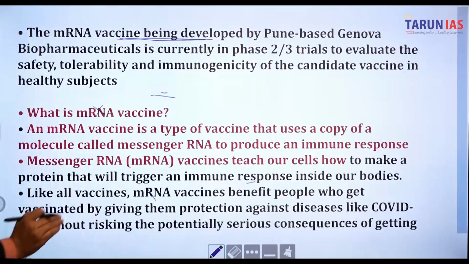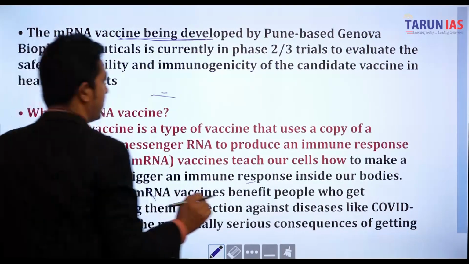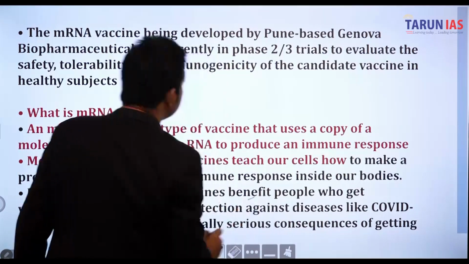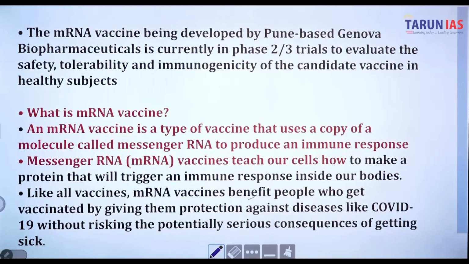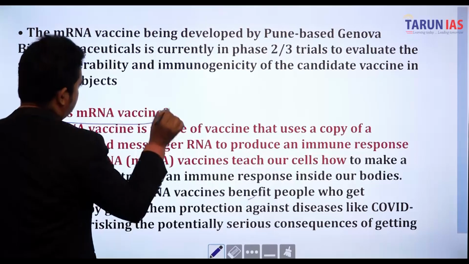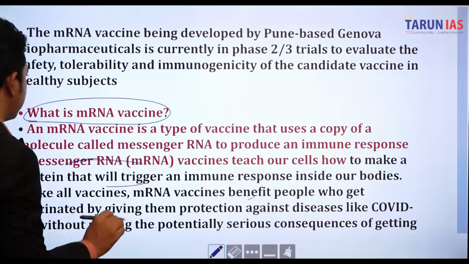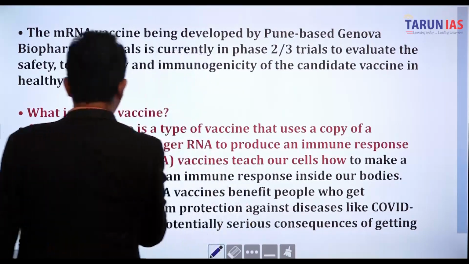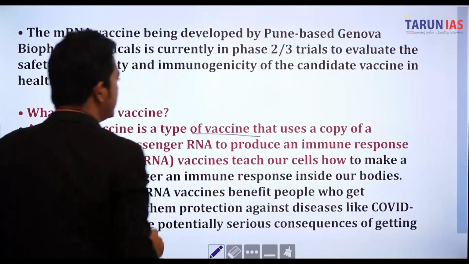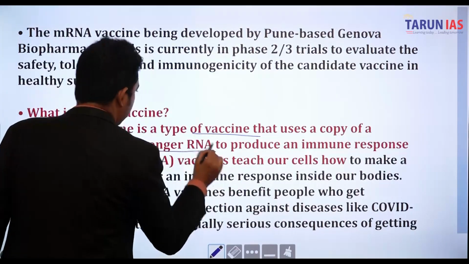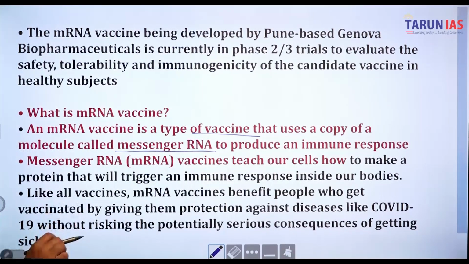So the mRNA vaccine being developed by Pune-based Gennova Biopharmaceuticals is currently in phase 2 and 3 trials. So this is not more important, but yes, this is important. What is an mRNA vaccine? An mRNA vaccine is a type of vaccine that uses a copy of a molecule called messenger RNA to produce an immune response.